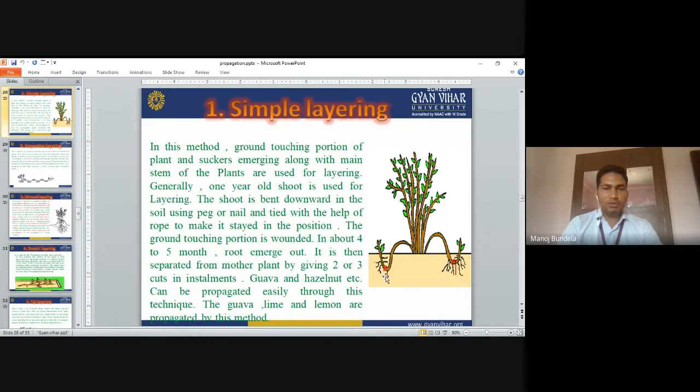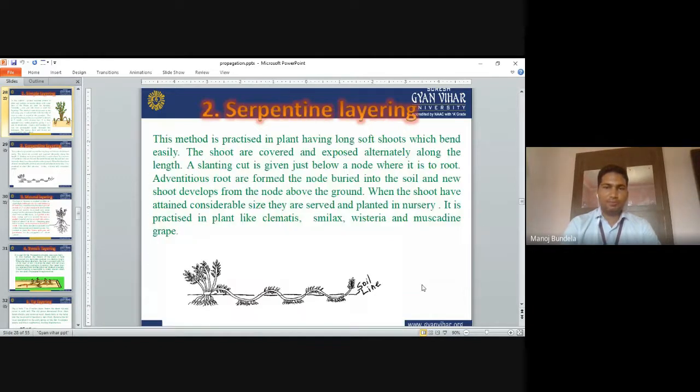The ground-touching portion is wounded. In this portion we make a wound, just some small cuts. In about 4 to 5 months the roots emerge. It is then separated from the mother plant by 2 to 3 cuts in installments. Guava and hazelnuts can be propagated easily through this technique. Guava, lime, and lemons are propagated through the simple layering method. This is the simple method where we bend the stem.